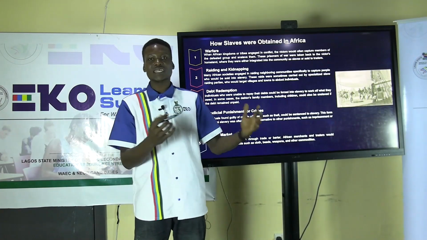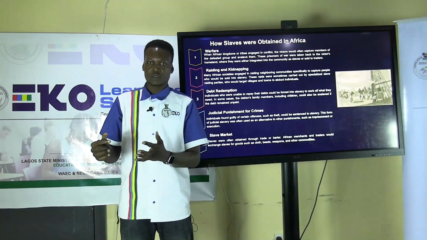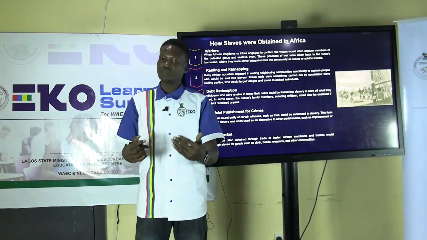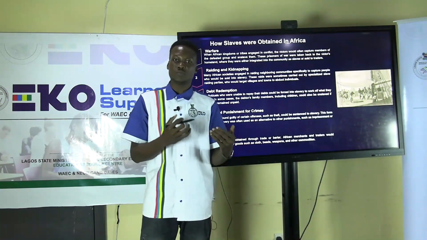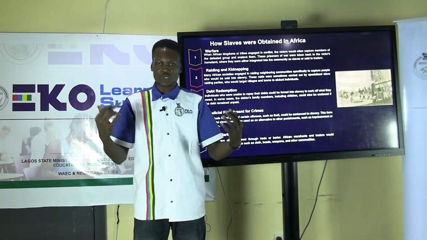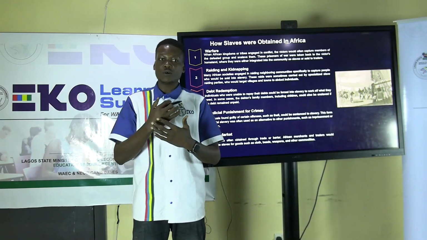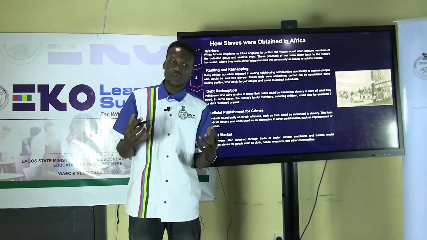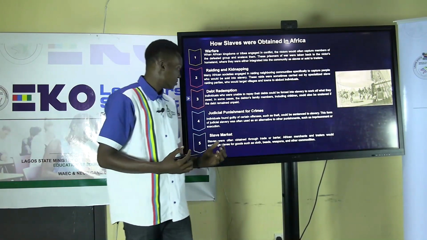The person who lent you the money will tell you, okay, for the 50 kobo you're unable to pay me, you have to work for 5 months. Once you have served me for 5 months, then your debt will be cleared. So debt redemption is also a way of obtaining slaves in Africa.